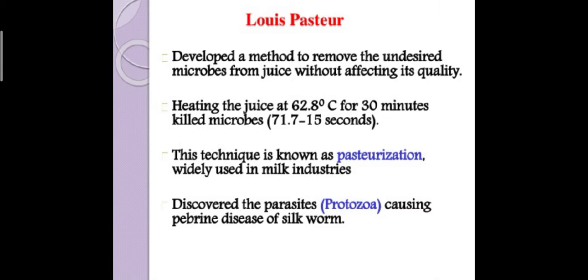And he developed a method to remove microorganisms from juice without affecting the quality. How? By heating the juice.